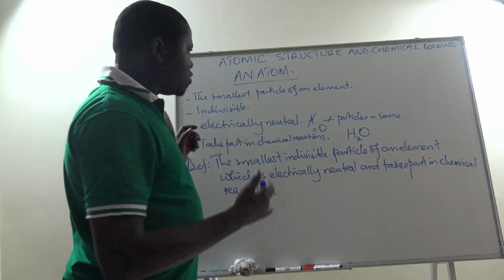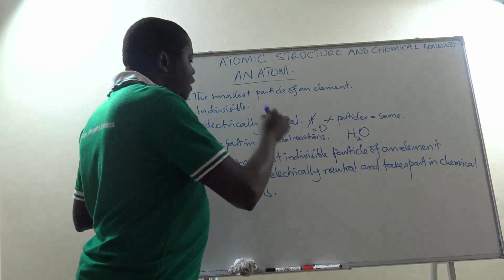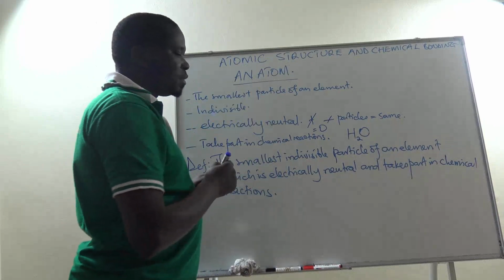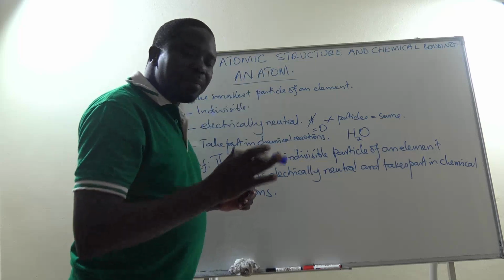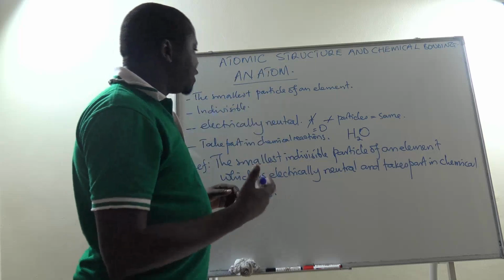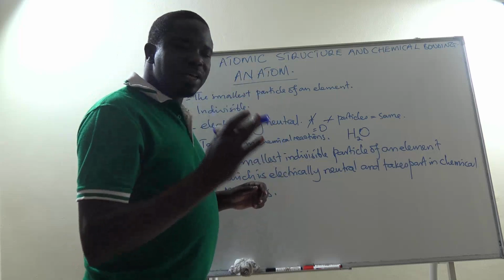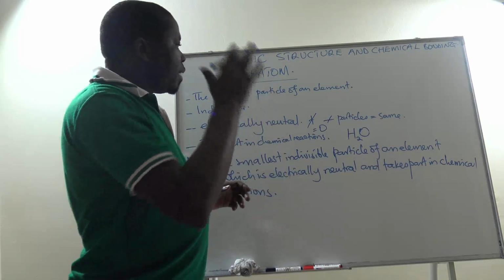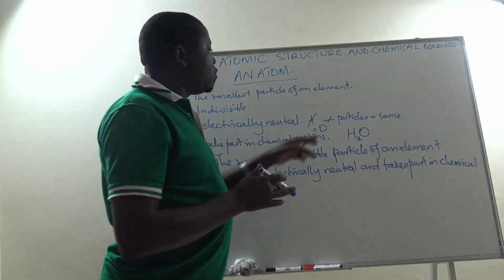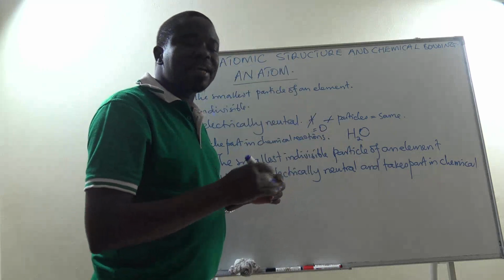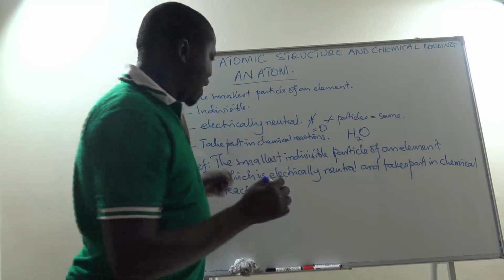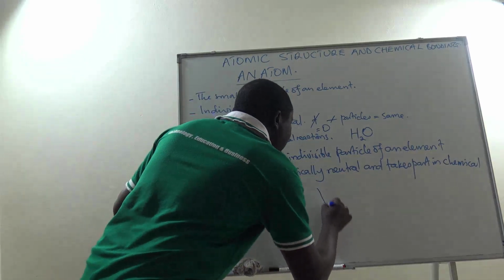So in chemistry, when we shall be dealing with atoms of elements, we shall be using the chemical symbol of the element. So you are expected to write a correct chemical symbol of the element, bearing in mind the capital letters and the small letters, and their sizes.